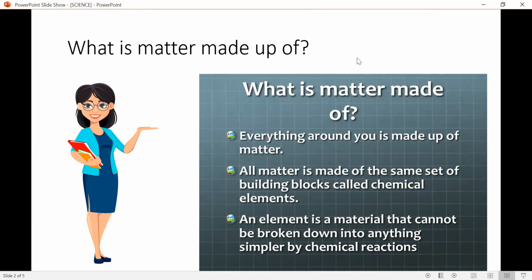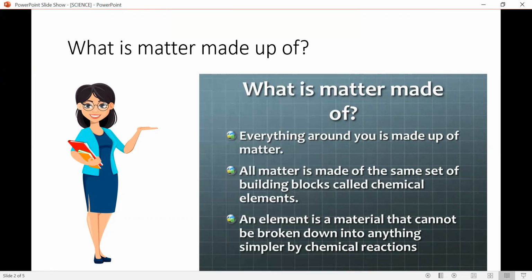Now, imagine that your house is made of your blood cells. Can it be possible? No. Your house is made of bricks, which are actually the building blocks of the house. The same is the thing with matter. All matter is made of the same set of building blocks, like all our walls are made of bricks. And these building blocks are known as chemical elements.